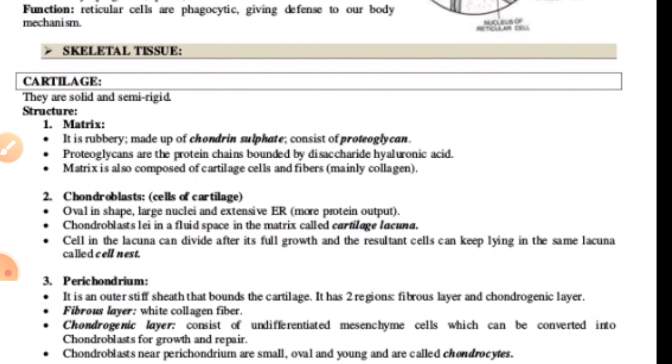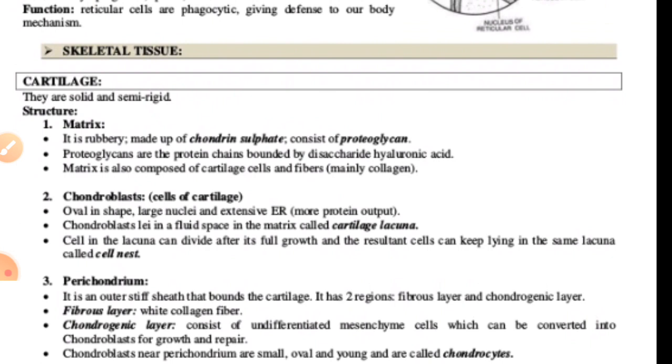The third one is the special kind of connective tissue, in which first of all we have to talk about the skeletal tissue. It can be classified in different categories, and it is very necessary in different ways. The skeletal tissue is from the endoskeleton of the vertebrates. It forms the rigid framework which supports the body, protects the vital organs, and helps in locomotion. It is of two types, the cartilage and the bones.